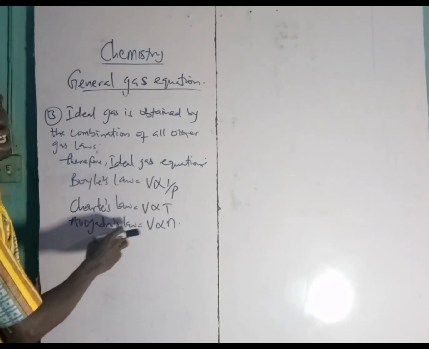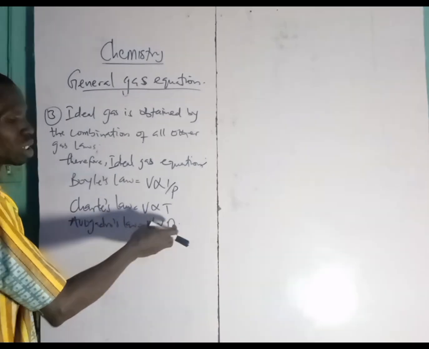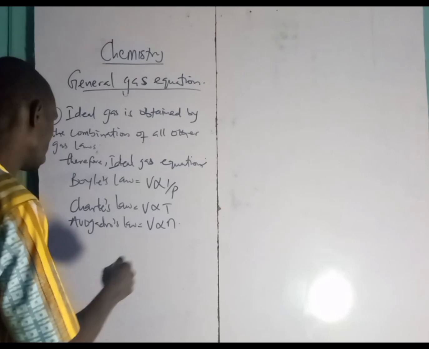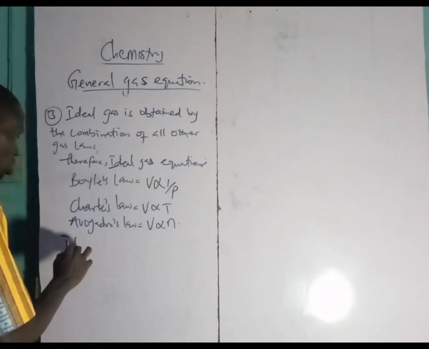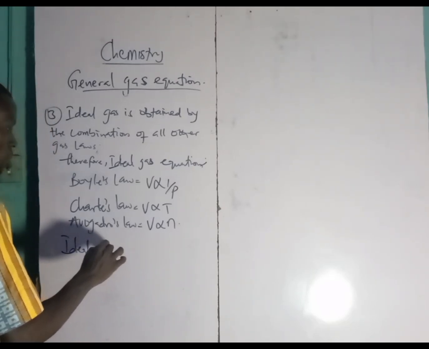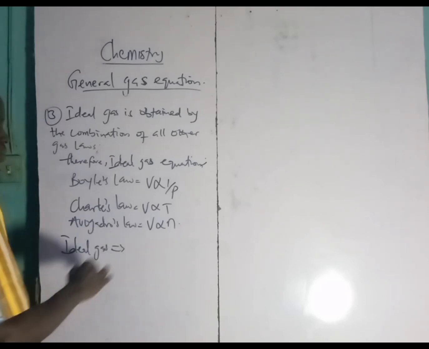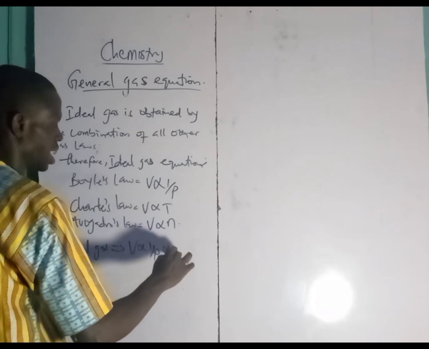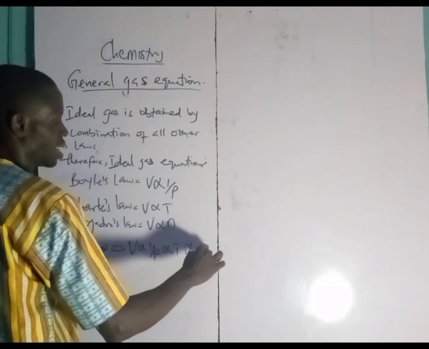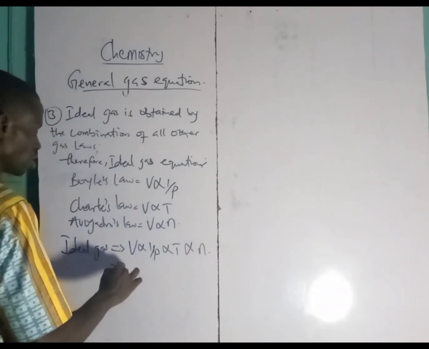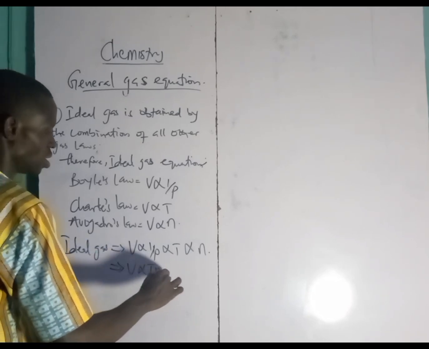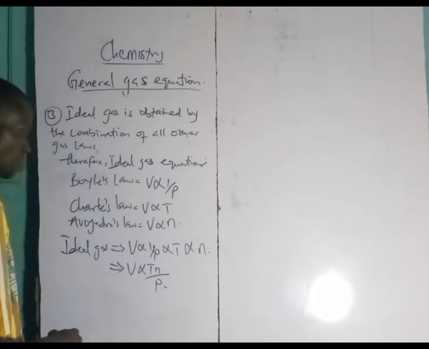And Avogadro's law states that volume is directly proportional to the number of particles. Now, combining the three, V is directly proportional to 1 over P, to T, and to n. So that gives us V directly proportional to nT over P. I hope you understand that.